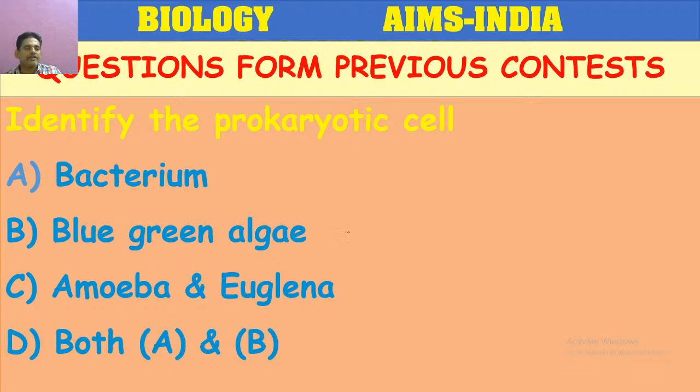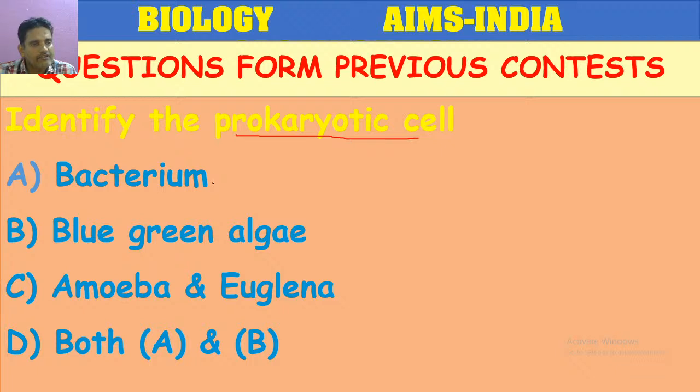Here, bacteria is a unicellular organism. It is prokaryotic. Why is it prokaryotic? First, you have to analyze the definition. What is a prokaryotic cell? Pro means primitive, karyon means nucleus. An organism with a primitive nucleus is called a prokaryotic cell. So bacteria are without a nucleus; only nuclear material is present.